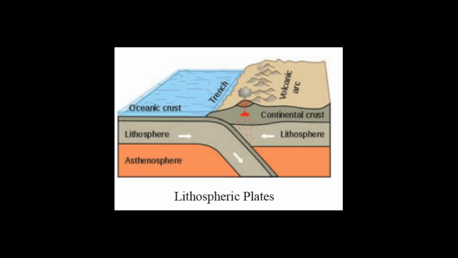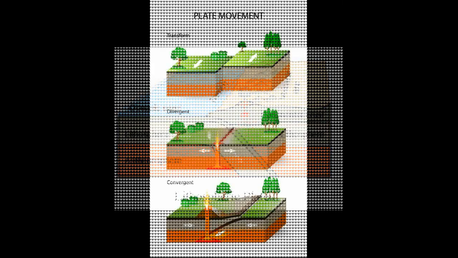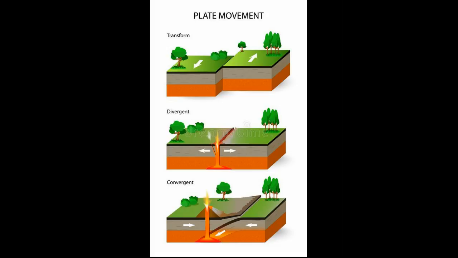The movement of the earth's lithospheric plates is termed tectonic movements. The energy required to move these plates is produced by the internal heat of the earth. These plates move in different directions at different speeds.